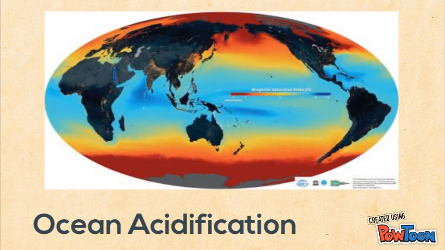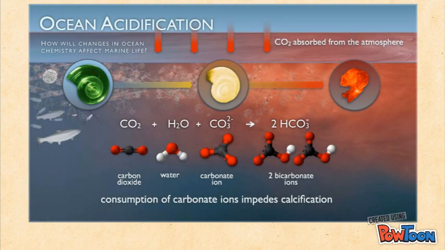In our map here, the blue is representing where carbon dioxide has gone into the water and acidified it. In our map here, we see that the carbon dioxide moves into the water and creates H2CO3. This is where ocean acidification happens, and it's not good, and we need to stop it.